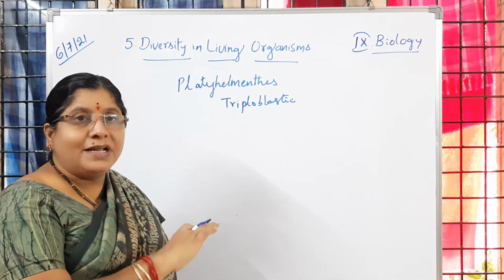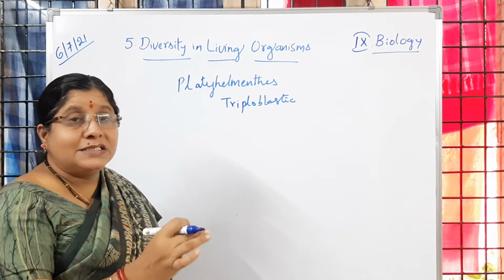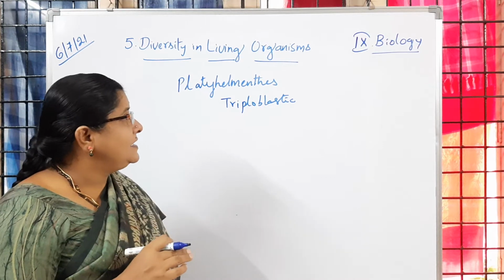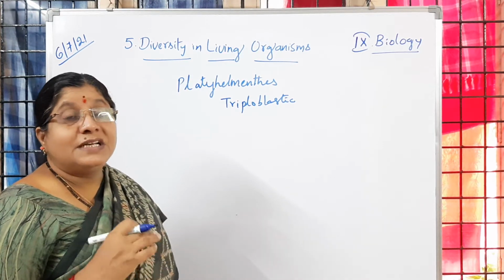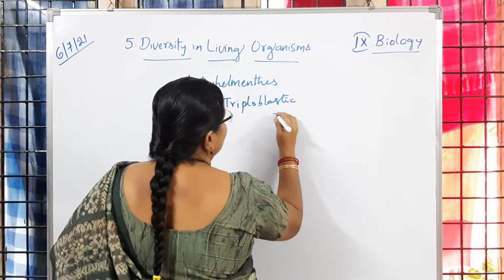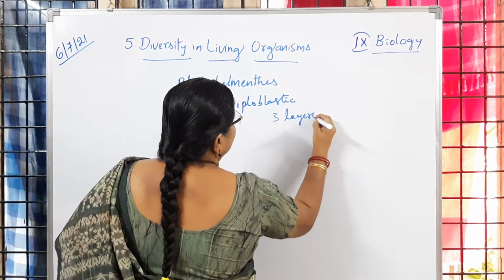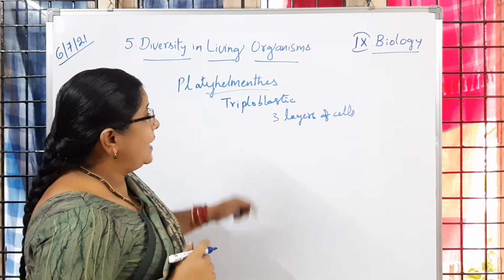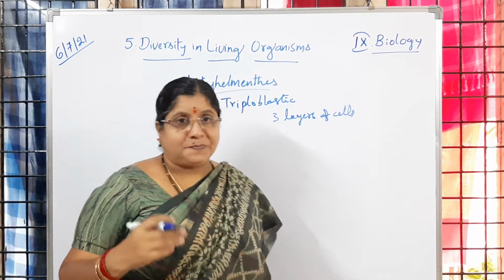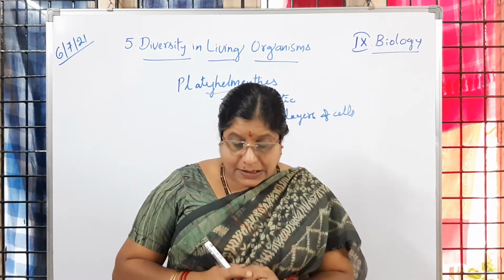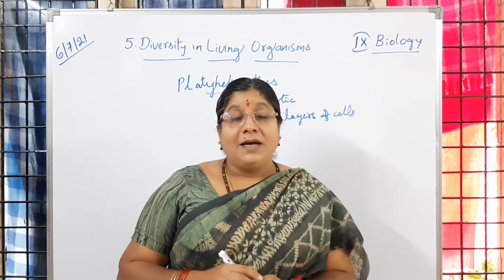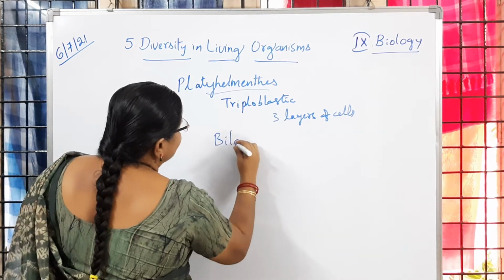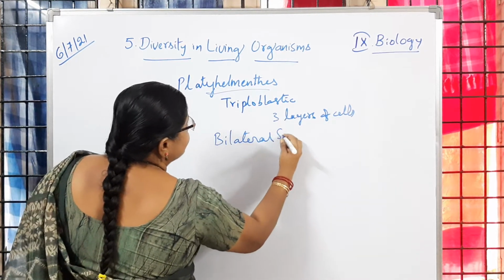Is it clear? So poriferans have minimal organization. Then in cnidarians we observe two layers of cells and a body cavity. Whereas in platyhelminthes we observe triploblastic organization, three layers of cells. We can observe three layers of cells in the platyhelminthes group, and they are also multicellular organisms made up of many cells. Another important point is that we are going to observe bilateral symmetry in this group.